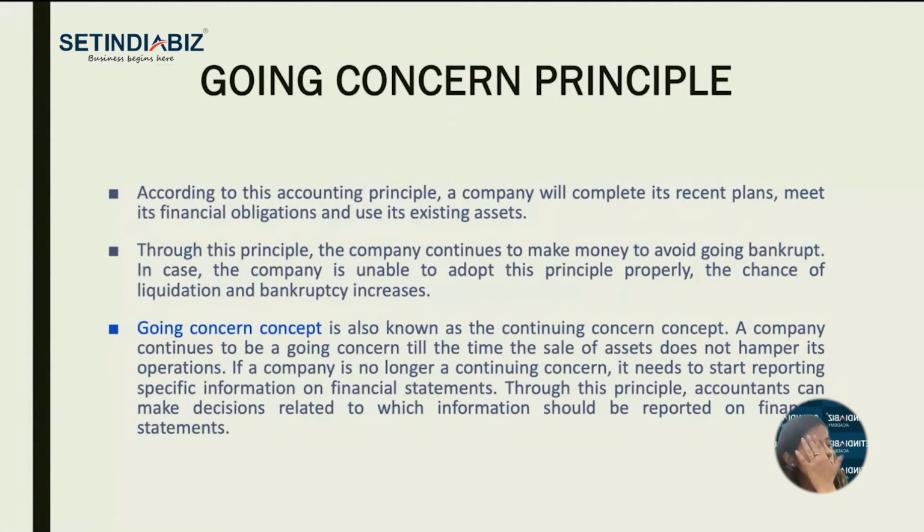Now, we all know that there are stages of a company like this, right? It grows, reaches the maximum point and starts falling. Now, the main struggle of the company lies in that growing part and the maturity part. This stage, the growing part and the maturity part, the company has to stretch as long as possible. Because if a company reaches maturity and comes to the falling stage, the death of the company is soon there, right? It can only be going concern, means it can have an unending life.